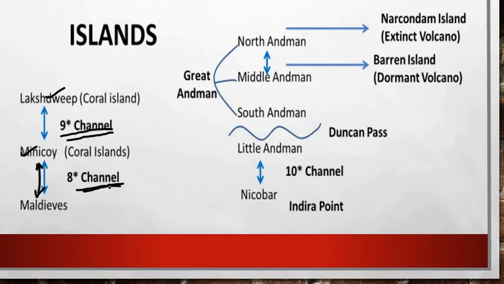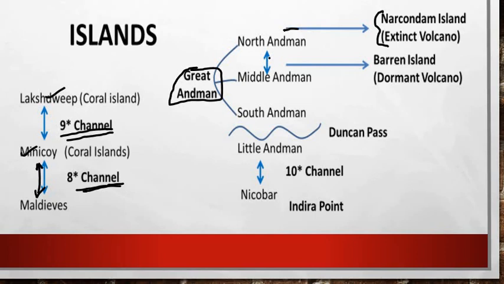And for your extra information, let me tell you regarding the Great Andaman as well. North of the North Andaman lies Narcondam Island, right friends. Narcondam Island is an extinct volcano as well.